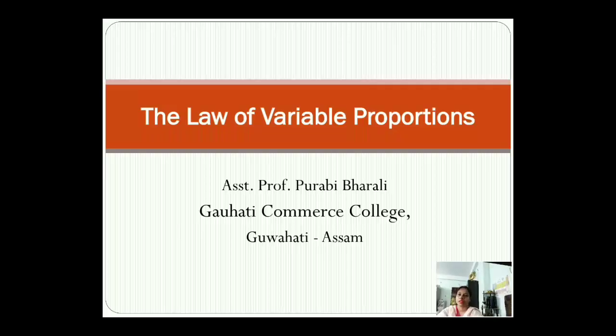Okay, then let me share my screen with you all. As you all can see, today's topic is the law of variable proportion. Before discussing it, we need a basic understanding of certain concepts. Some of these we have already discussed in the last class, but we'll discuss them again very briefly.